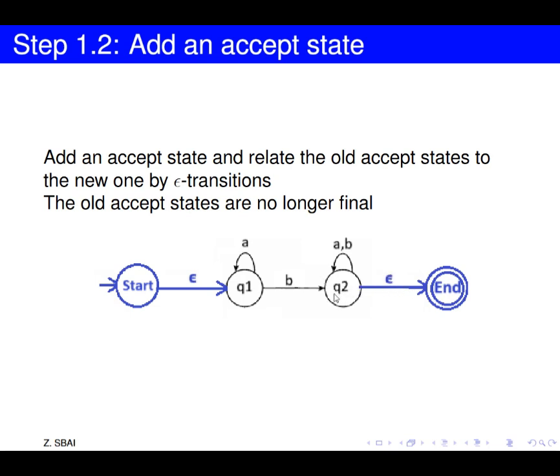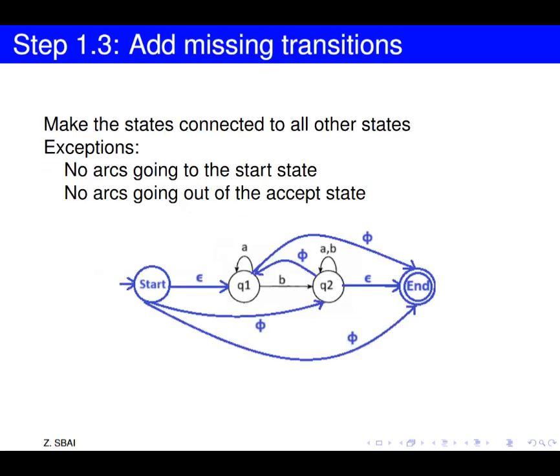Note here that Q2 is no longer final. The accept state here will be end. Then we will add all the missing arcs so that the graph will be fully connected, with the exception that the start state will not have any edge coming to it, and the end state, or the accept state, will not have any edge going out of it.